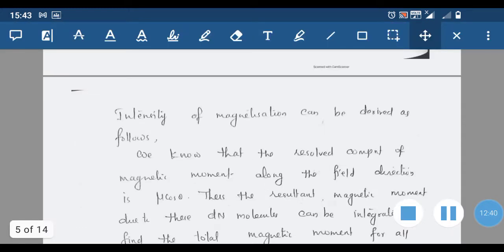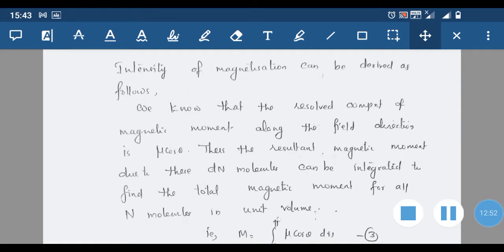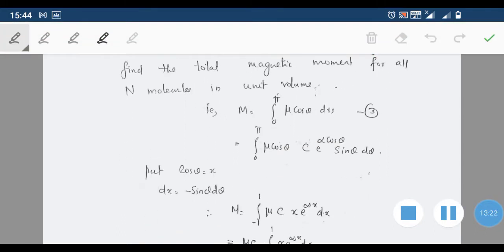Now next we can find the intensity of magnetization, which can be derived as follows. We know that the resolved component of the magnetic moment along the field direction is mu cos theta. Then the resultant magnetic moment due to these dn molecules can be integrated to find the total magnetic moment for all N molecules in unit volume. So to find the intensity of magnetization M, mu cos theta is the component of mu along the field direction, and dn is the number of molecules having that particular value of mu. So total magnetization is obtained as M is equal to integral 0 to pi,